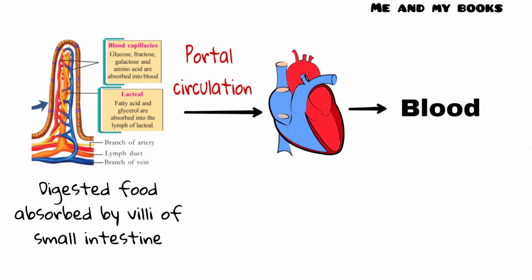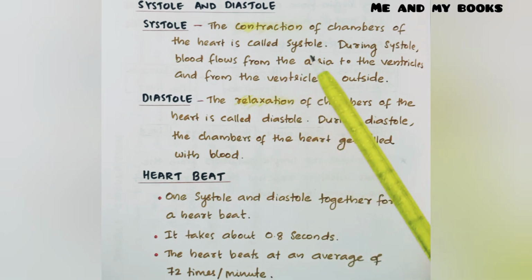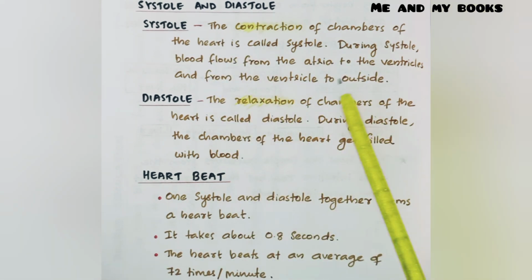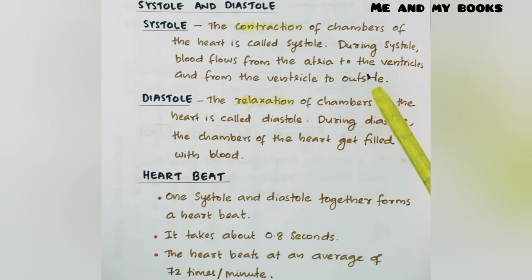The heart will pump the blood. Many processes help the heart to pump the blood. That is systole, diastole, heartbeat, etc. Systole and diastole. The contraction of the chambers of the heart is called systole. During systole, blood flows from the atria to the ventricle and from the ventricle to outside. That is, blood is moving from the atrium to the ventricle and then from the ventricle to outside. And that process is called systole.